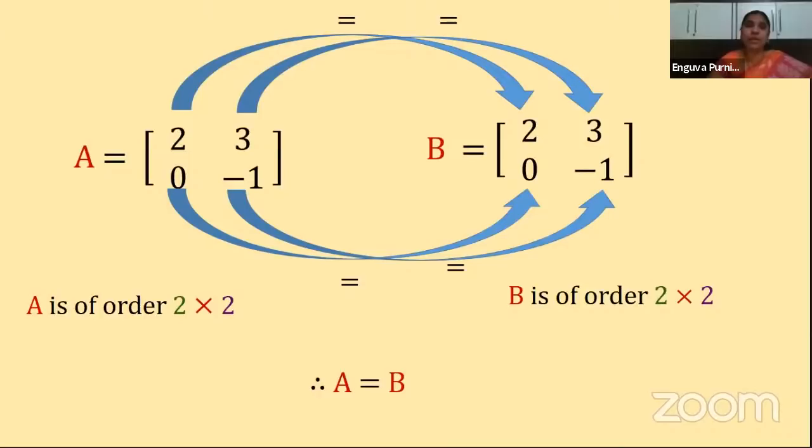Understood, children, how to compare any two given matrices? See, it is not that only two matrices can be compared, children. We can compare any number of matrices. Clear? Only the two conditions must be verified. What is it? They must be of the same order, and the corresponding elements must be the same. If either of the conditions is not satisfied, then they are said to be not equal. If they are of different order, then the condition is not verified. And if they are of the same order but the corresponding elements are not the same, then also we say that the two matrices are not equal. A is not equal to B, we write.